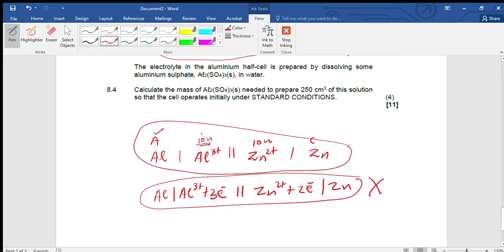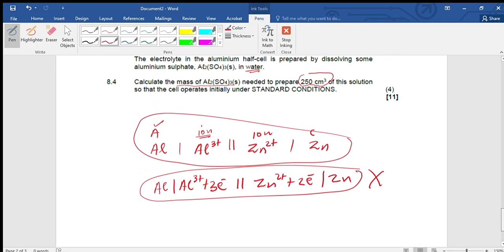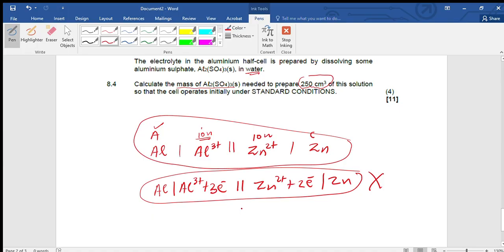They say the electrolyte in the aluminium half cell is prepared by dissolving some aluminium sulfate in water. Then they say calculate the mass of aluminium sulfate needed to prepare 250 centimeter cube.